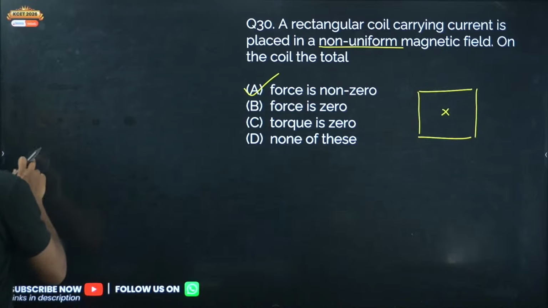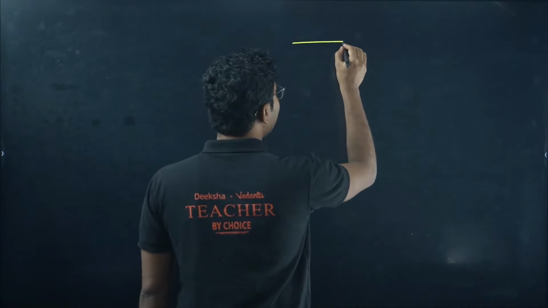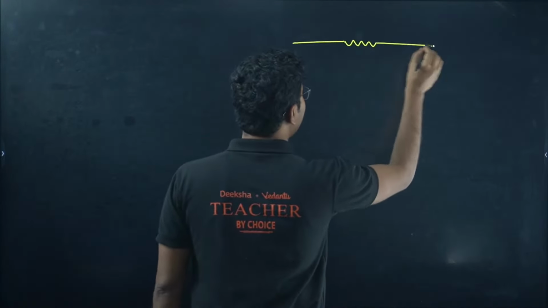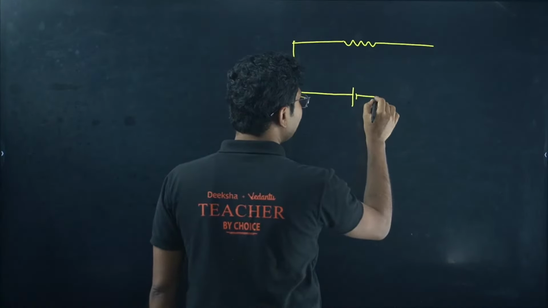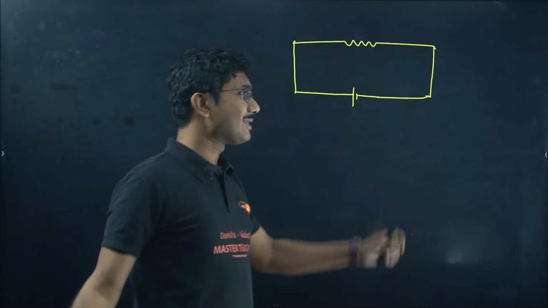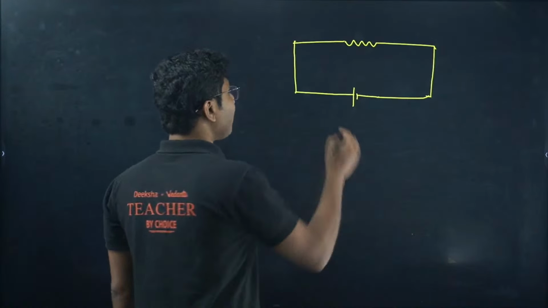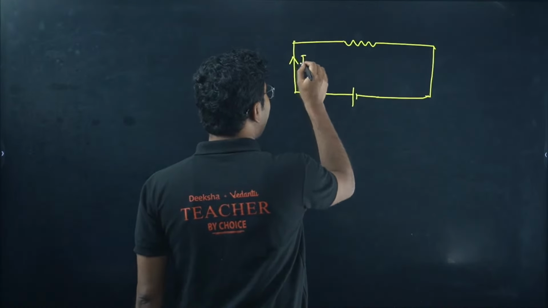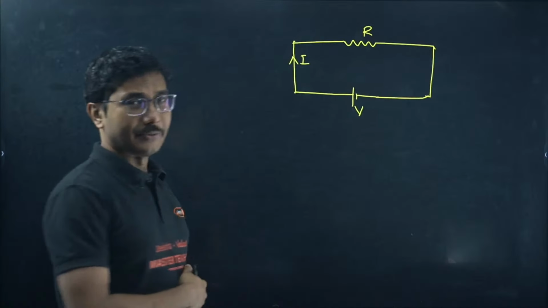Now let us move on to the portions that you are asking. Power dissipated in an electrical circuit. What is the power dissipated in a normal electrical circuit? Here we have a resistance. In current electricity, only resistance is there. We have a battery. I am assuming an ideal battery only. A real battery does not make any other sense other than that you have to take the total resistance. Suppose the current in the circuit is I, the resistance is R, and the voltage of the battery that you have applied is V.